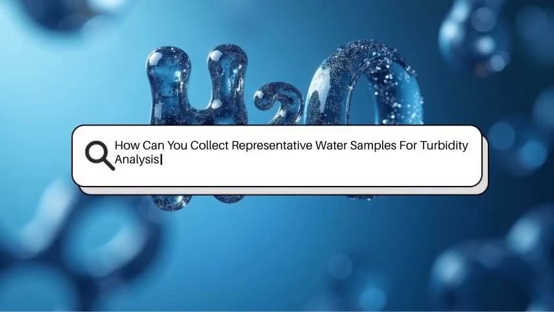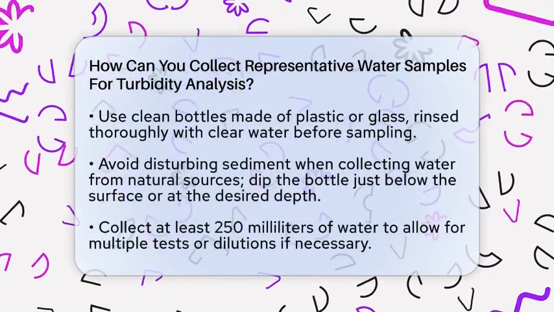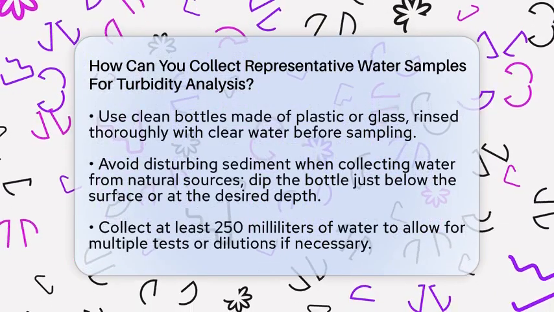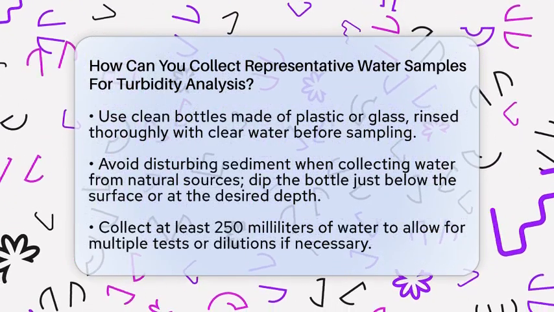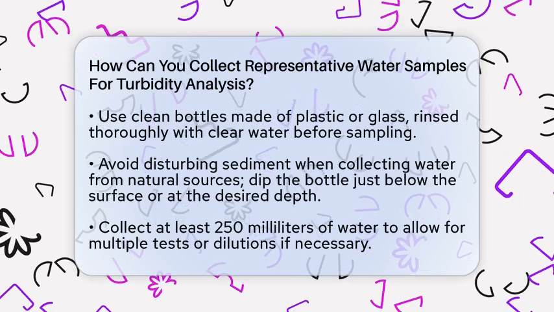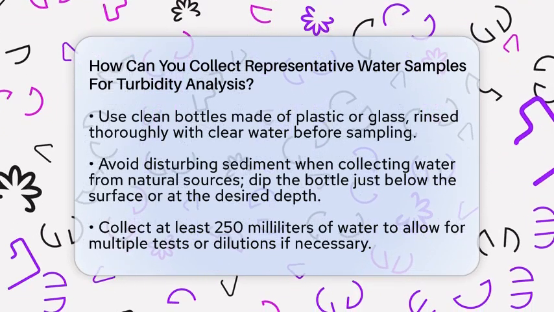How can you collect representative water samples for turbidity analysis? Imagine trying to get a clear picture of water quality, but the sample you take is not quite right. That can lead to misleading results, especially when measuring turbidity. So, how do you make sure your water sample truly reflects what's in the water?